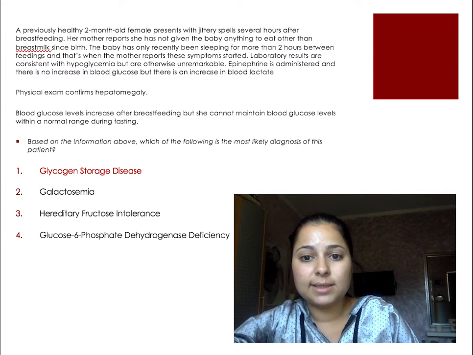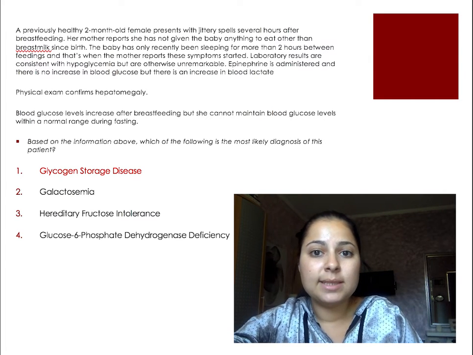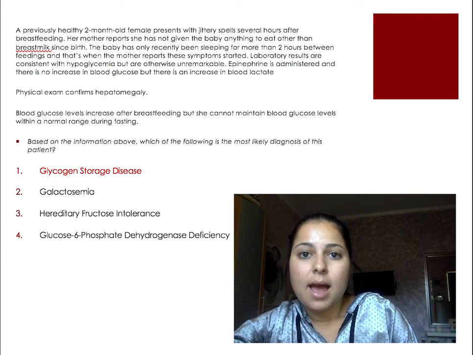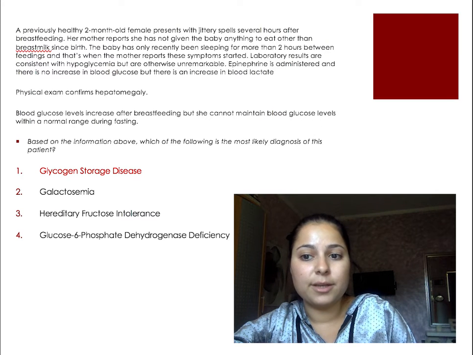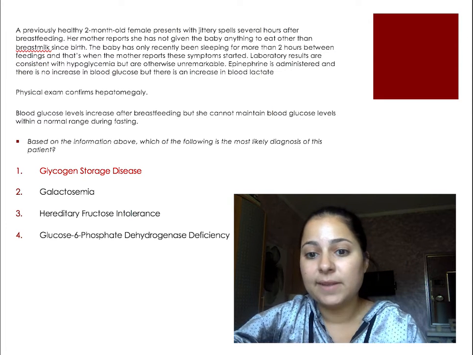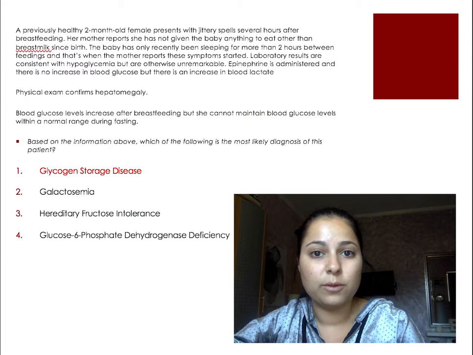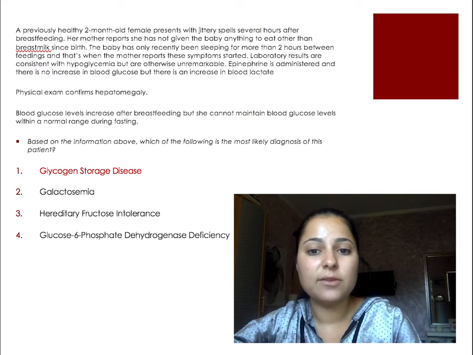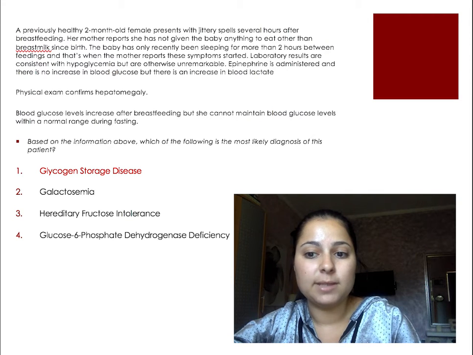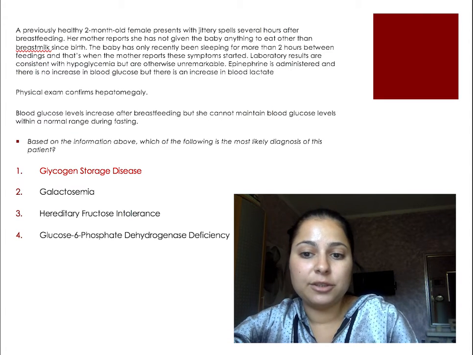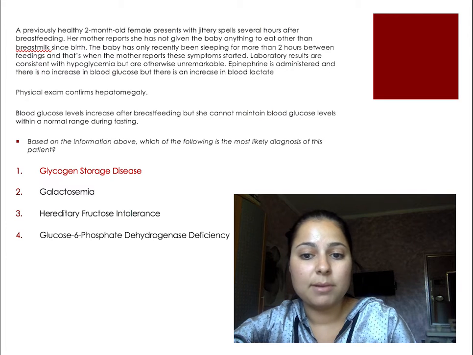Laboratory results are consistent with hypoglycemia. Hypoglycemia is low blood glucose, but otherwise, all the other symptoms are unremarkable. Epinephrine has been administered, and there's no increase in blood glucose, but there is an increase in blood lactate. The baby had a physical exam, which revealed a liver edge 4 centimeters right below the right costal margin. Percussions of the right chest and abdomen confirm hepatomegaly, which is an enlarged liver. Blood glucose levels increase after breastfeeding, but she can't maintain blood glucose levels within a normal range during fasting.